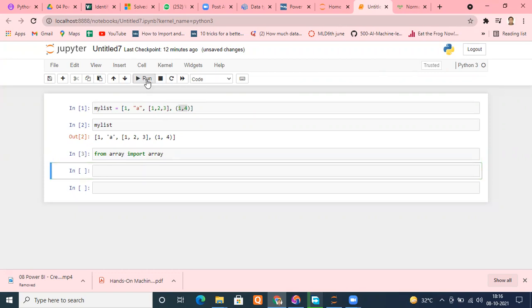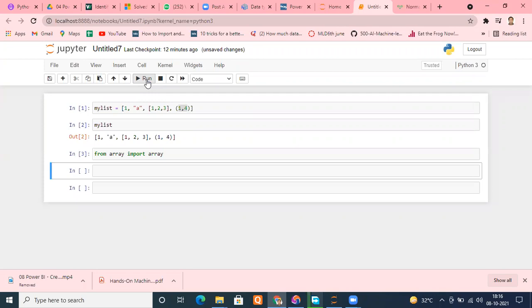And remember, this is an interview question. They may ask you: if a list is more powerful in comparison to an array in terms of storing different kinds of data types inside one, then in which cases will you prefer using arrays, specifically NumPy or not NumPy? Why will you use arrays? So you should be ready to answer that.